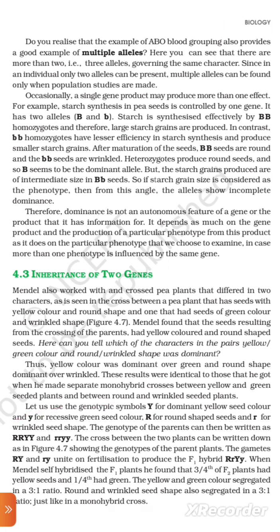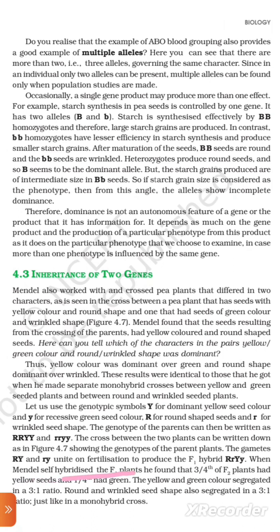Let us use the genotype symbol capital Y for dominant yellow seed color and small y for recessive green seed color, capital R for round shaped seed and small r for wrinkled seed shape. The genotype of the parents can then be written as capital R capital R, capital Y capital Y, and small r small r, small y small y. The cross between the two plants can be written down, and the gametes capital R capital Y and small r small y unite on fertilization to produce the F1 hybrid capital R small r, capital Y small y.